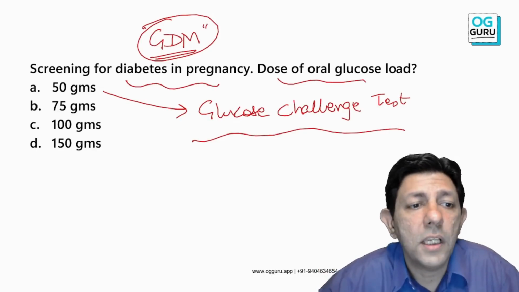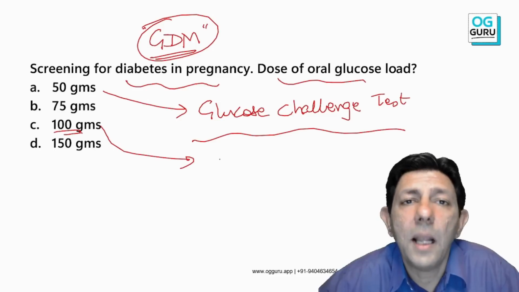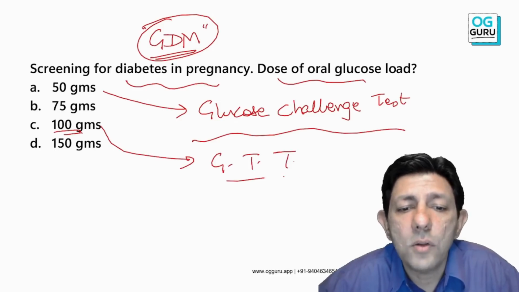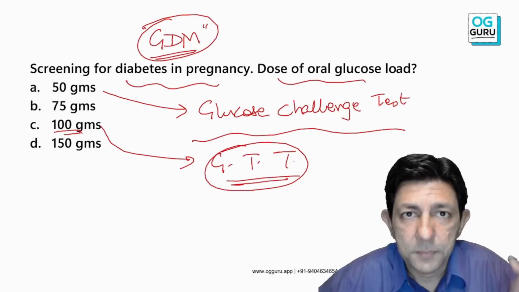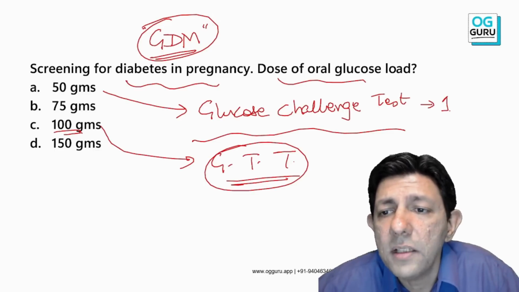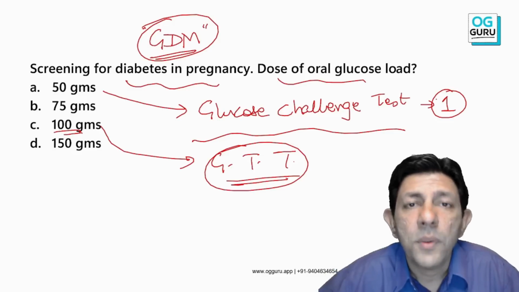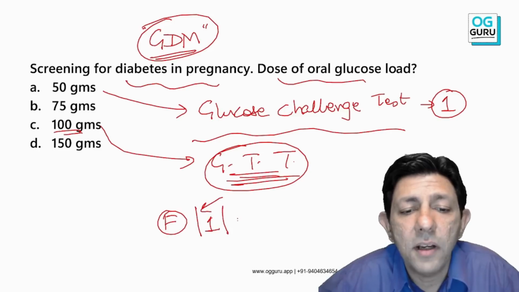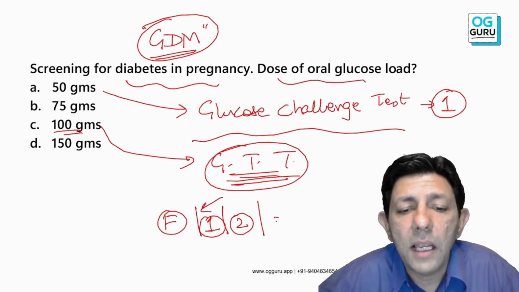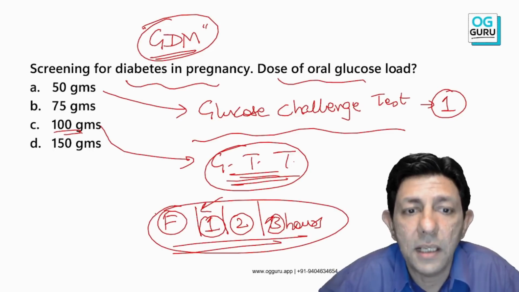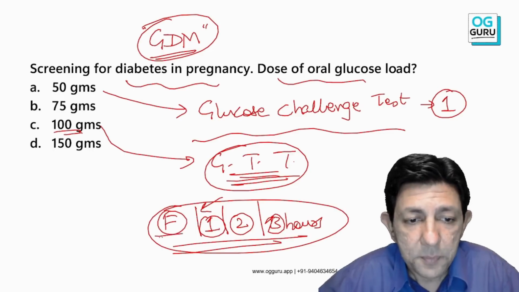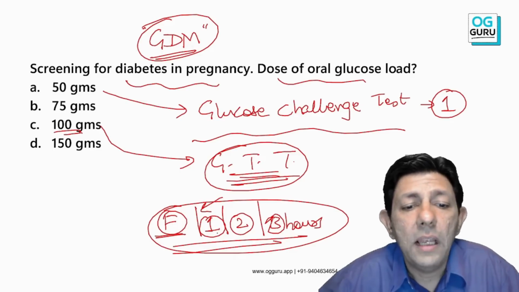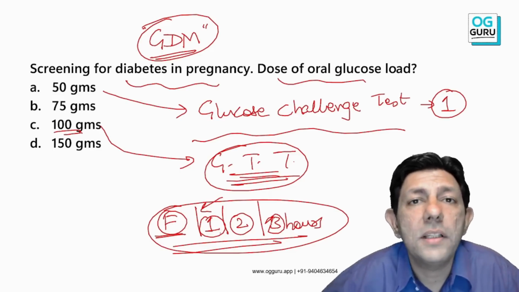If that test was positive, then a proper 100 grams was given, and that is called the glucose tolerance test, GTT. We take fasting samples, and then 1 hour, 2 hour and 3 hours, so totally 4 times the patient's blood is collected. But all this is now not done.